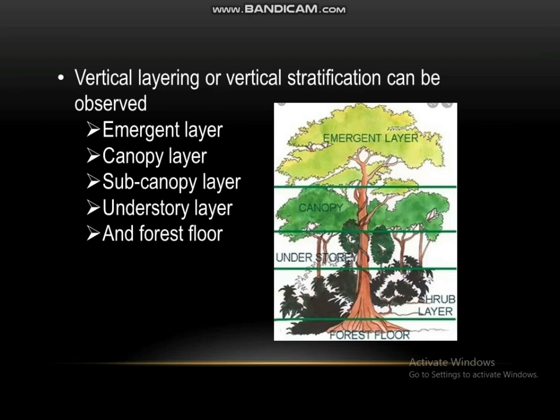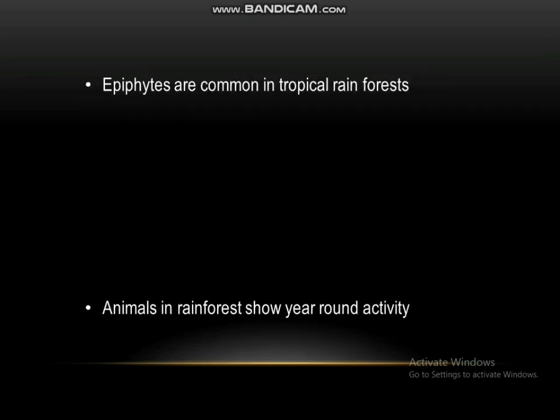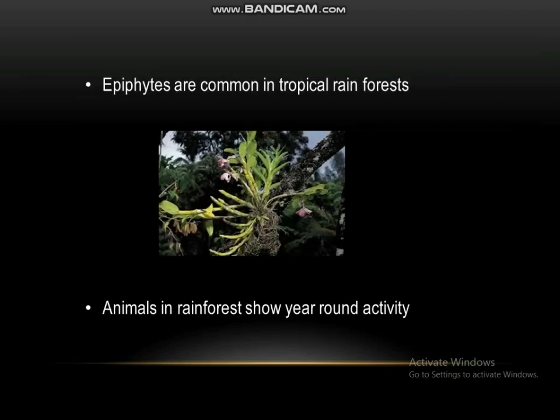Vertical layering or vertical stratification can be observed in these tropical rainforests, and they include layers like the emergent layer, canopy layer, a subcanopy layer, understory layer, which may consist of shrubs and large herbaceous plants, and a forest floor, which may consist of small herbaceous plants, mushrooms, and a thick layer of plant litter. Epiphytes are common in tropical rainforests, and animals in rainforests show year-round activity.